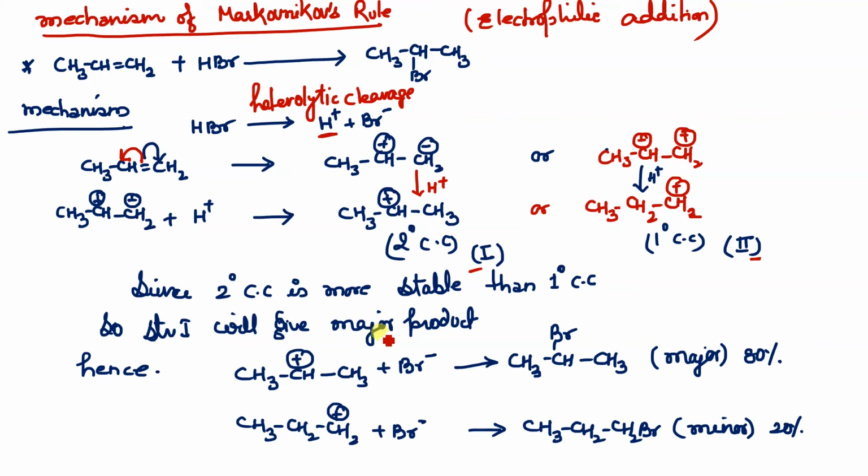So structure 1 will give the major product, and this was our carbocation for structure 1. The Br minus that was left will attack on it and form 2-bromopropane. And here, if Br minus is attacking on this, it will form 1-bromopropane. So that is going to be the minor product, 20%. Is this mechanism clear? Just repeat it again and you will get it. Okay, now next is the mechanism of the anti-Markovnikov rule. Let's see.